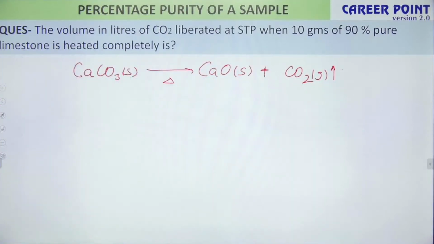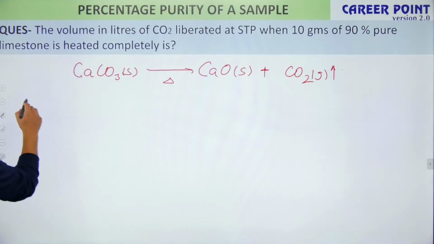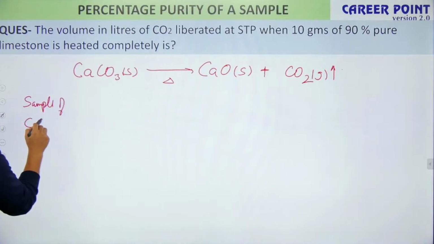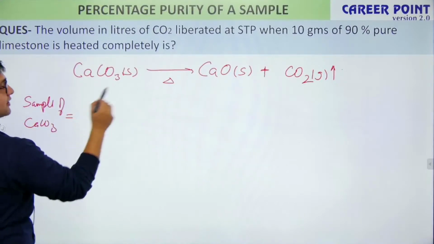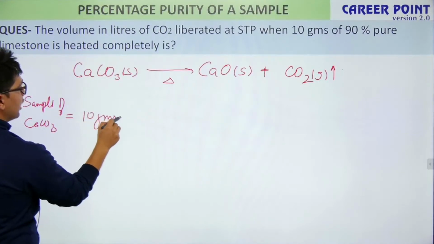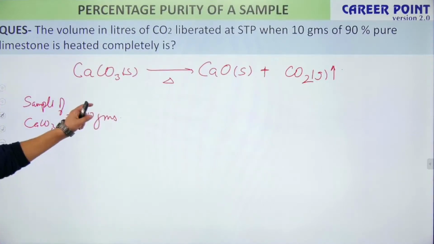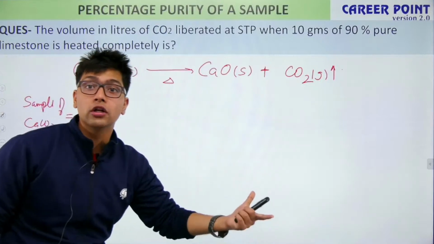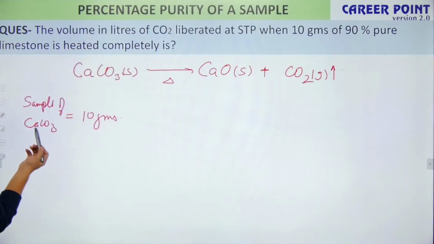Now they are saying you are provided with a sample of calcium carbonate, and the sample size is 10 grams. But it is 90% pure, that is, the percentage purity is 90.